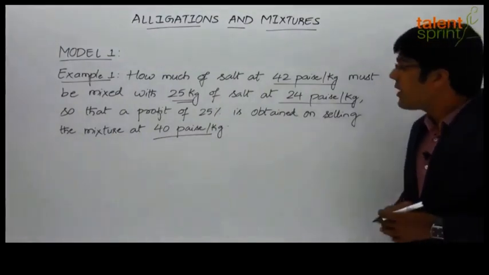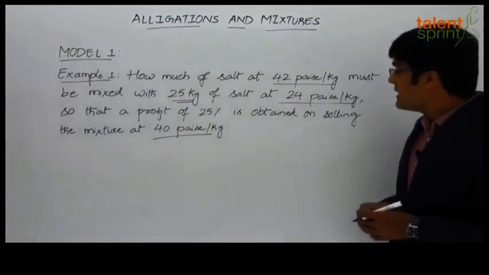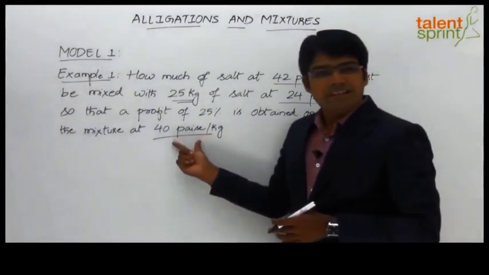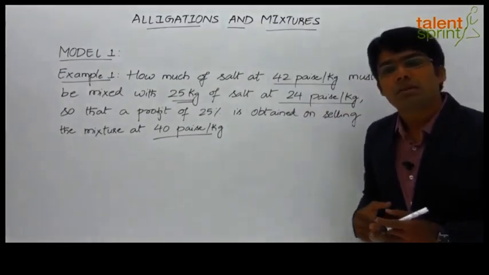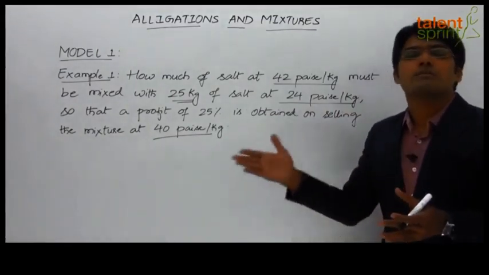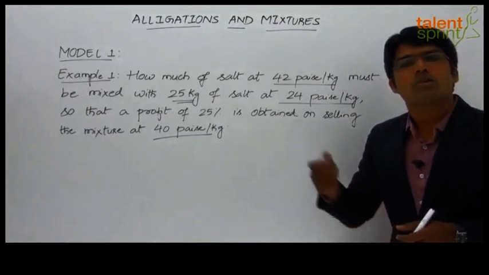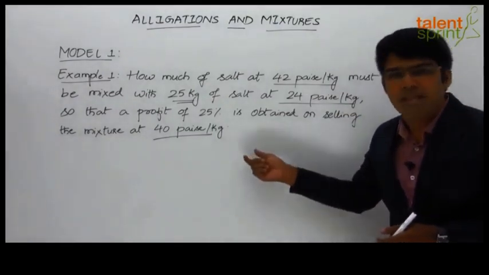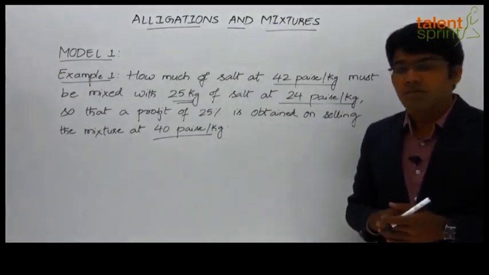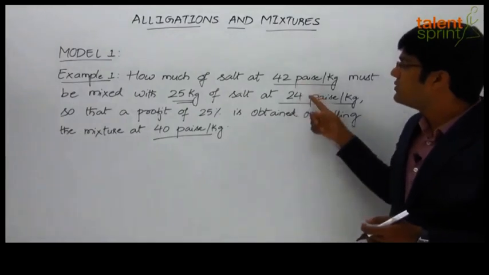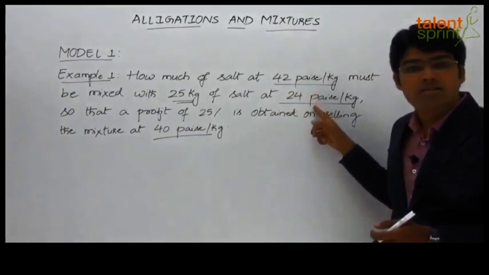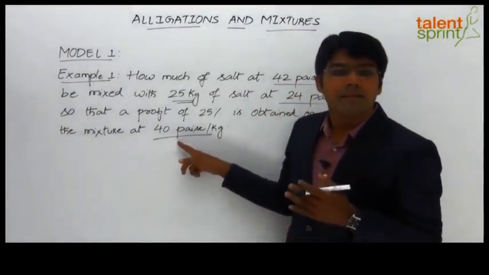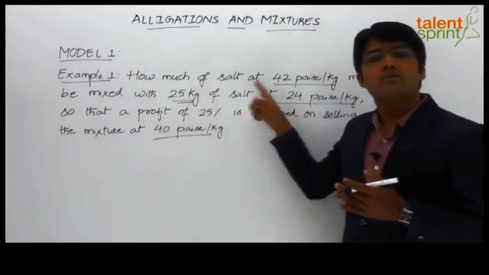But one important point that we need to understand here is that the selling price of the mixture is given, that is 40 paise per kg. Remember, whenever we apply the alligation rule, it is based on the cost price of all the ingredients, right? Cost price of type 1, the cost price of type 2, and the cost price of the mixture. We cannot use 42, 24 and 40 in the alligation rule, because these two here are cost price and this here is the selling price, right? Everything should be in terms of cost price.